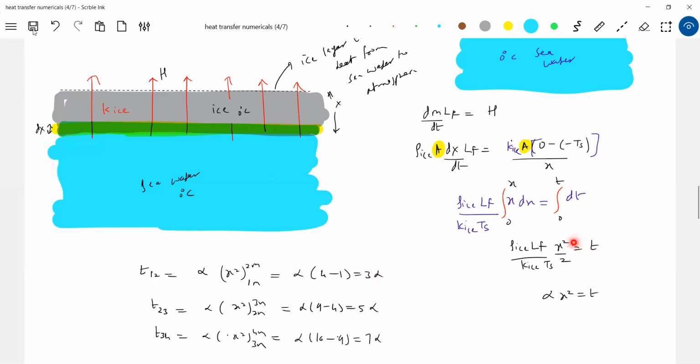This particular formula is something very important. Time taken for the thickness to increase from 1 meter to 2 meter.